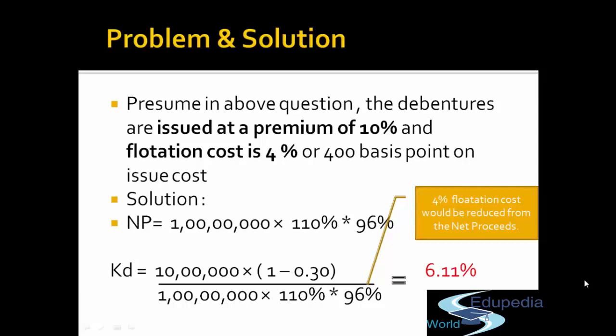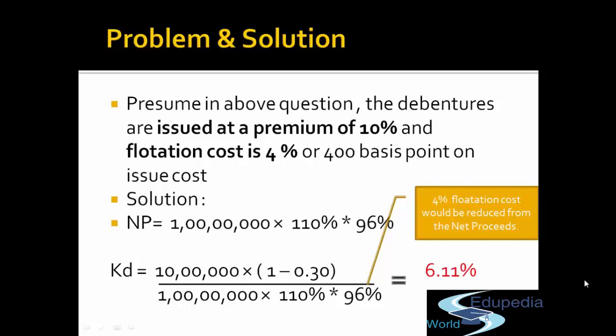So to compute, we first have to compute the net proceeds, because the denominator will show the actual funds that the company has received. Because from those funds only, the company will meet the expectation of the debenture holder. So what is the net proceeds in this case? That will be 1 lakh into 110%, so that is 110 lakh.